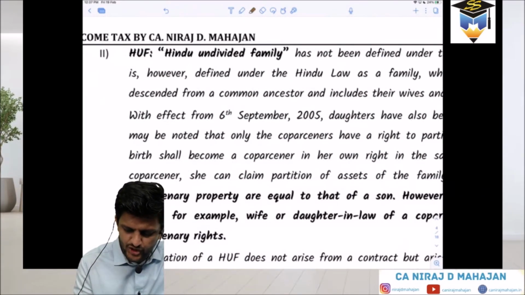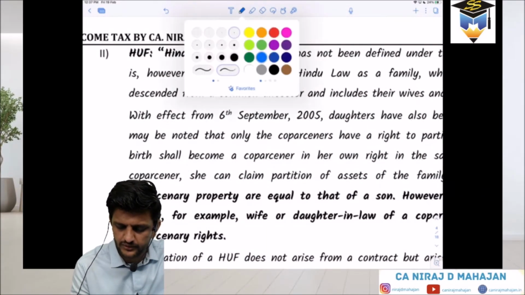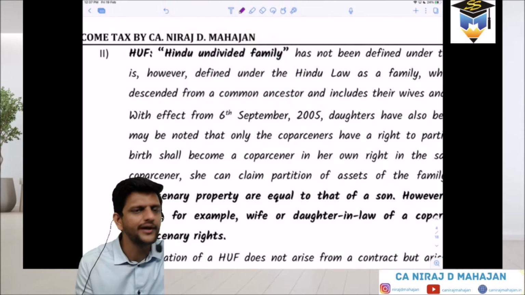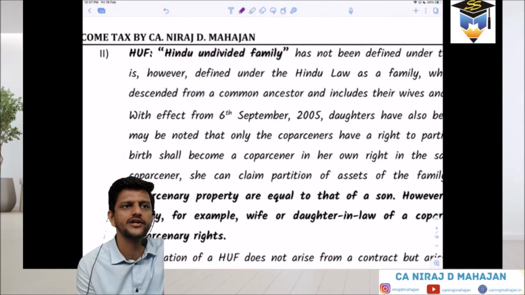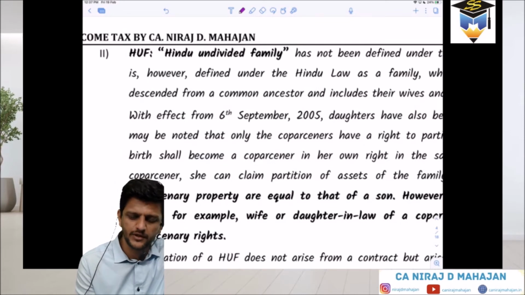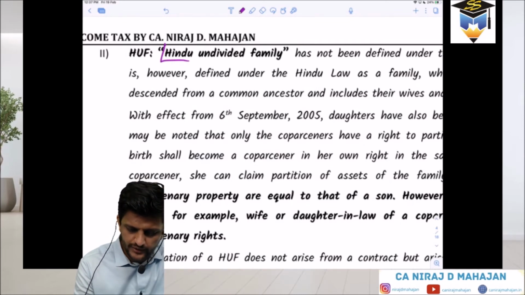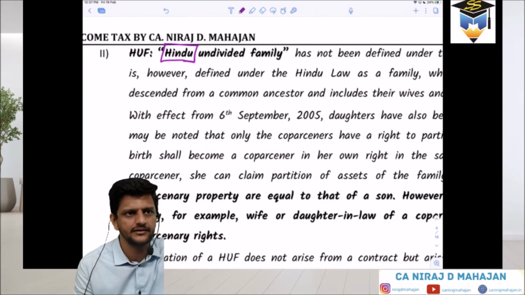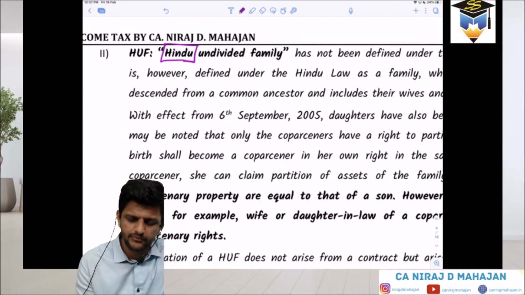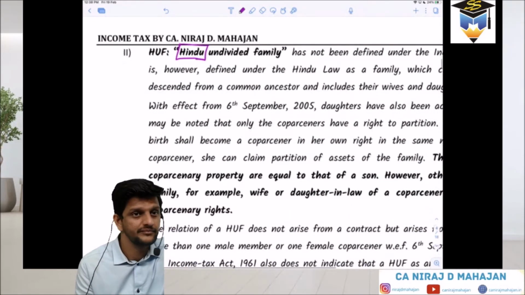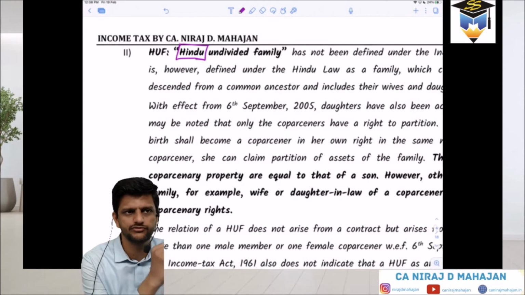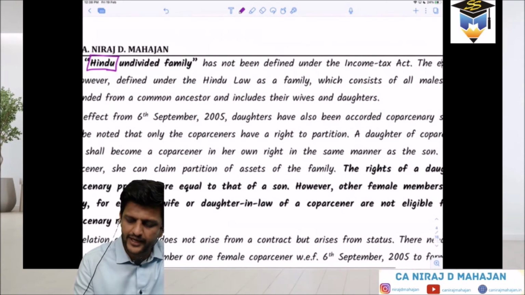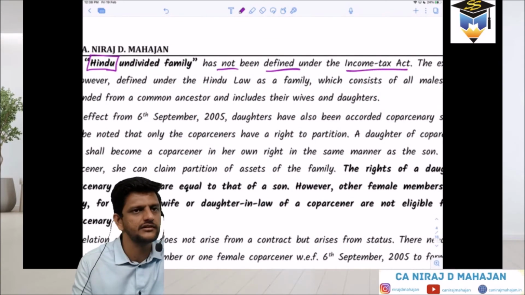I'm doing a little bit short of HUF, because I'll go through that later. Hindu undivided family, in the normal sense we call it a joint family. But again for income tax purposes, you have to be Hindu for that. Again, HUF is not properly defined in the act, so we have to take from customs or any other law wherever HUF is given. But please keep in mind this is a separate act, so don't directly borrow logic from another act. So check, HUF is not defined in the act itself. What is HUF? So take it from the normal sense.